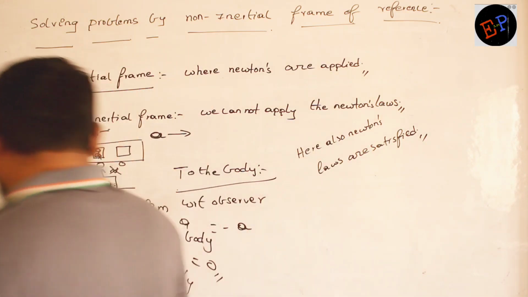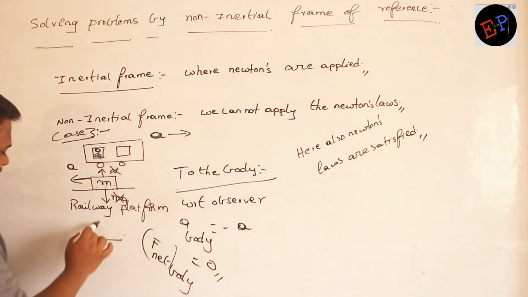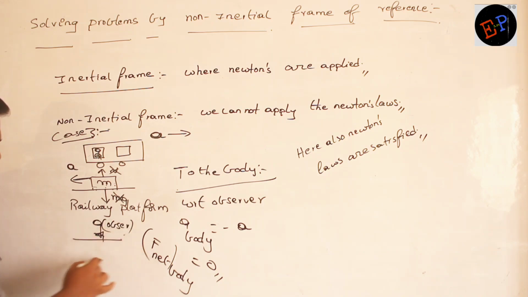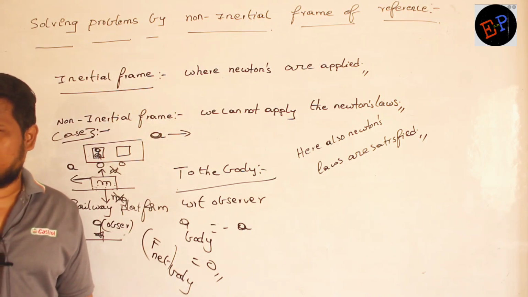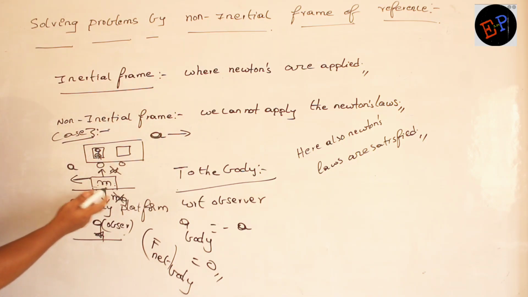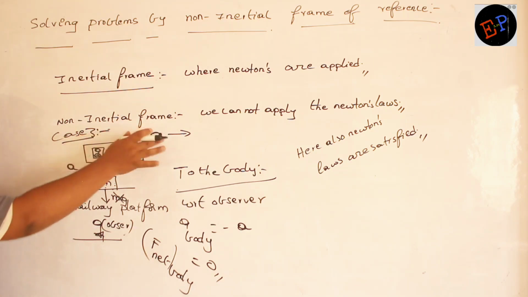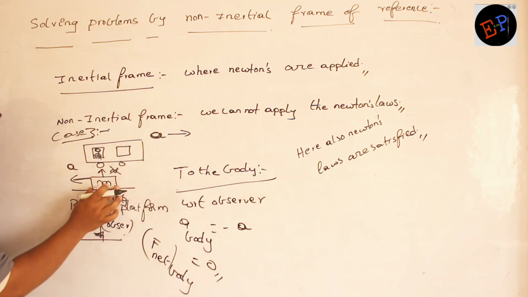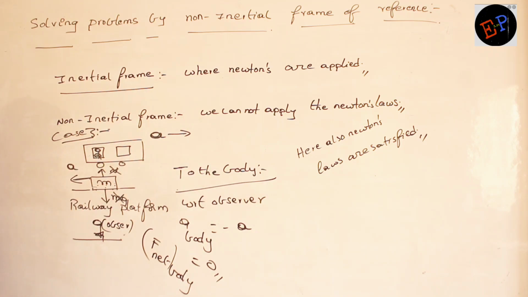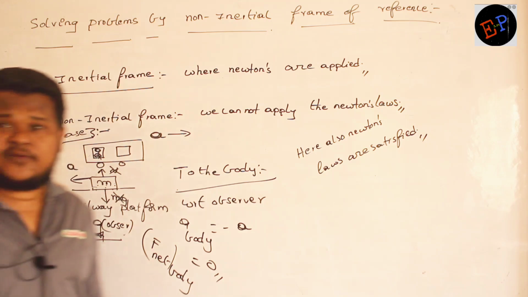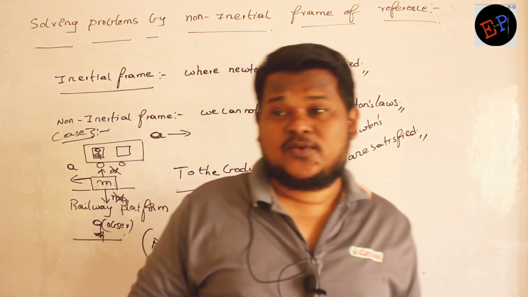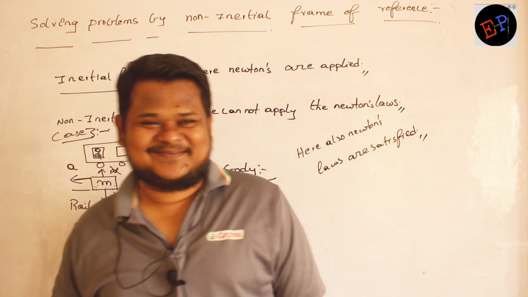See, for example, if you take an observer with respect to the ground, this is an observer present on the ground. Clear, no? To this observer, this mass always appears to be in rest position. So no problem. Nobody is applying force on this one. That is why it is in rest position. Are you able to understand? But to this accelerating observer, it appears the mass is accelerating backwards. And a body can accelerate only when you apply net force. Who is applying the net force?